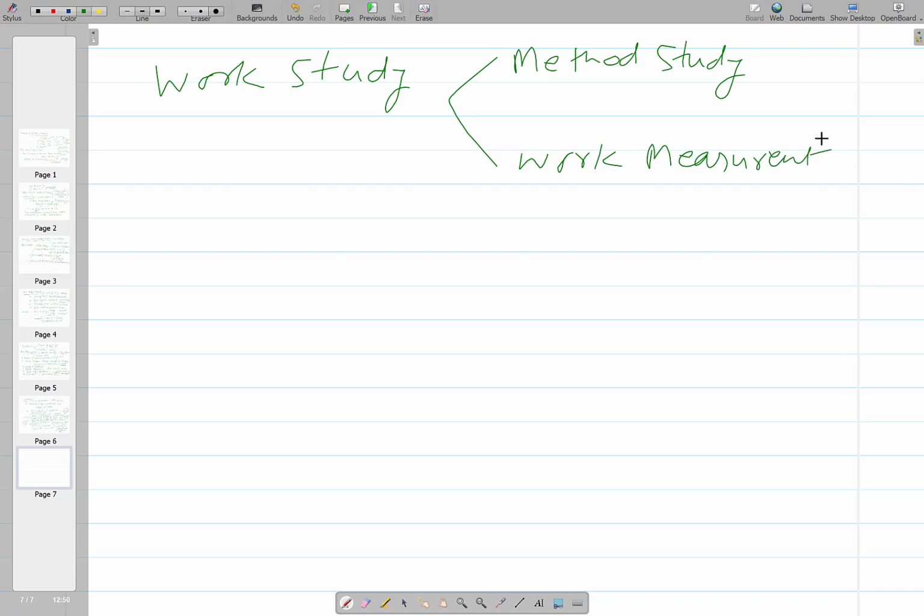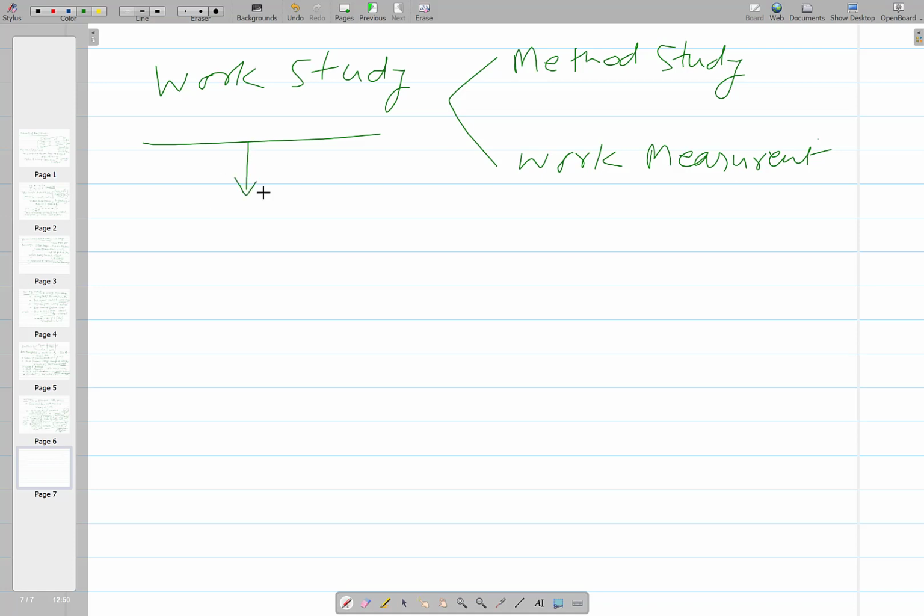And in work study, as it reflects from its name itself, let us study the work so that all efforts can be made to cut down the resources required to complete the job. That is the main thing.